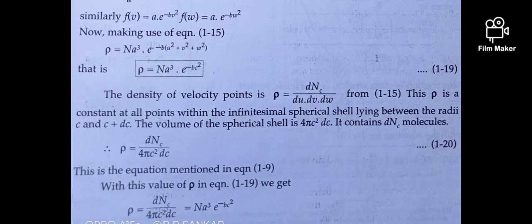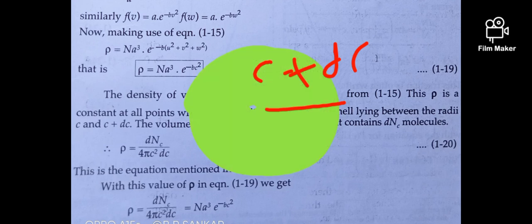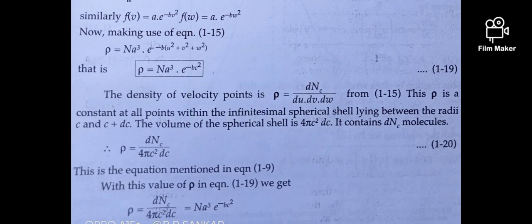The density of velocity points is rho equal to d n c by du dv dw, already derived. This rho is also constant at all points within the infinitesimal spherical cell lying between the radii c and c plus dc velocity range. The volume of the spherical cell is 4 pi c square dc. The volume of the sphere is 4 by 3 pi c cube, so we differentiate it, then we get 4 pi c square dc. It contains d n c molecules, so rho equals d n c by 4 pi c square dc.